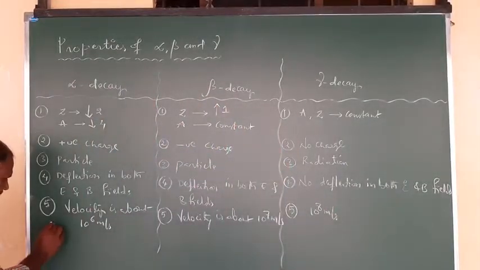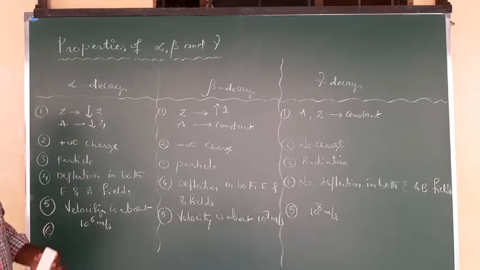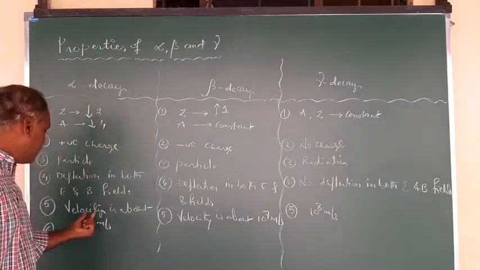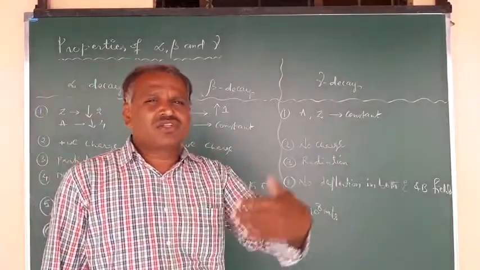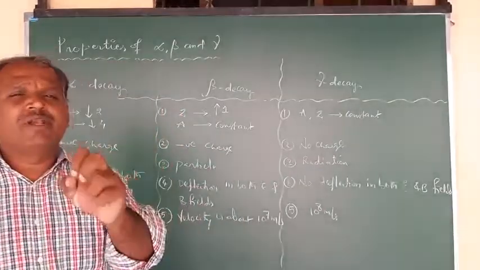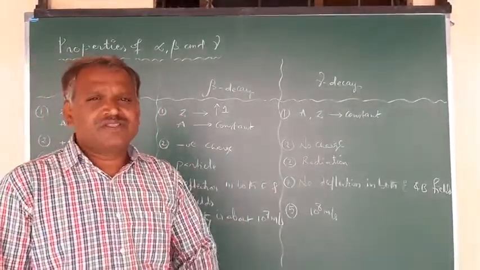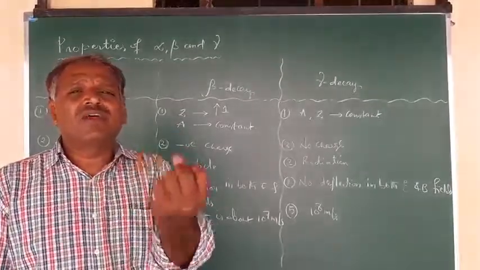Next, sixth one. So when these alpha particles have this much velocity, they have kinetic energy. With that kinetic energy, they are passing through any medium. The particles of the medium get ionized. That means these particles have the property of ionization.